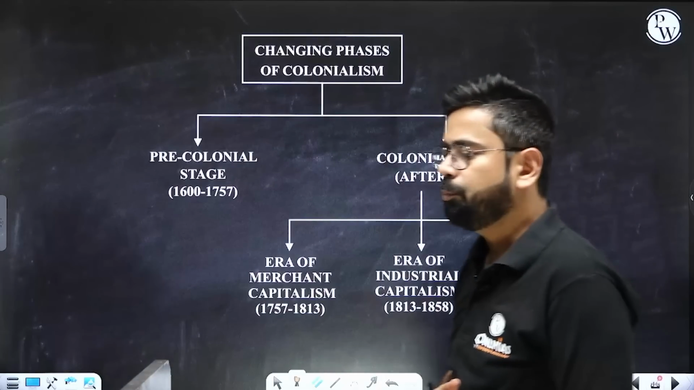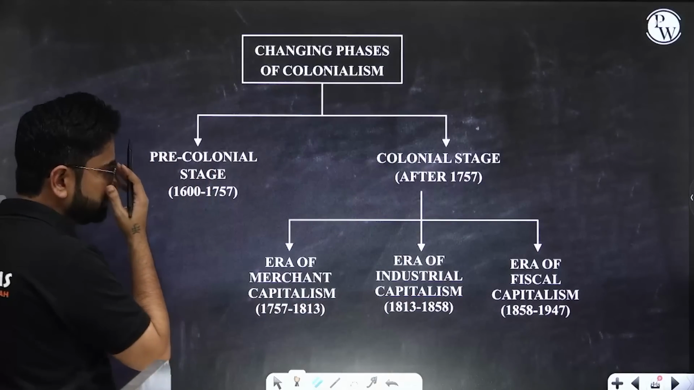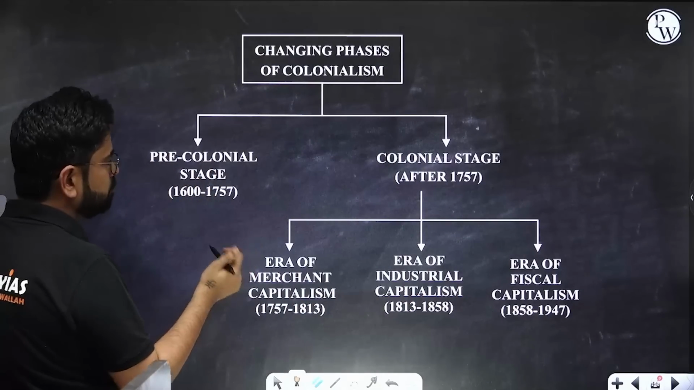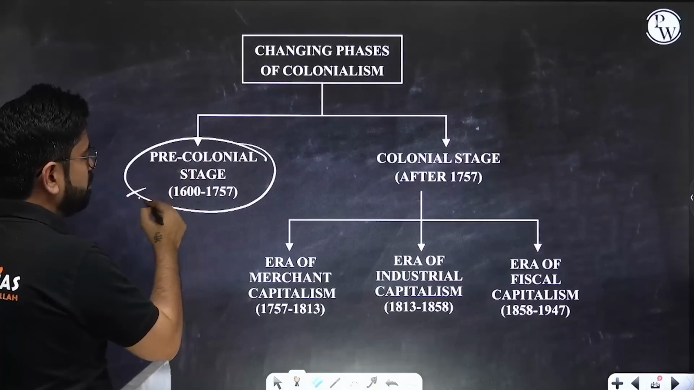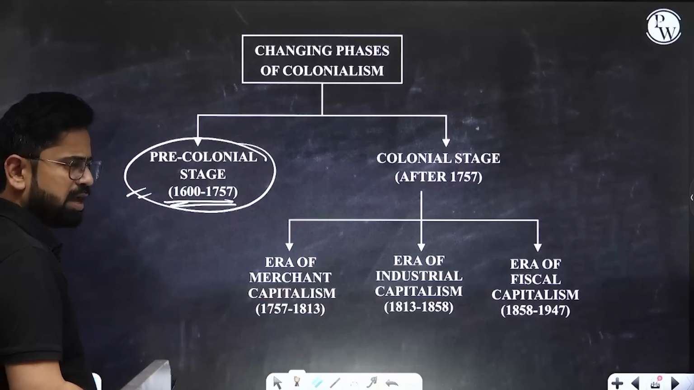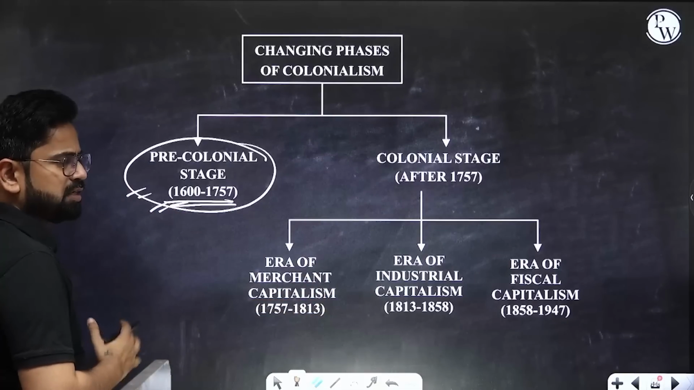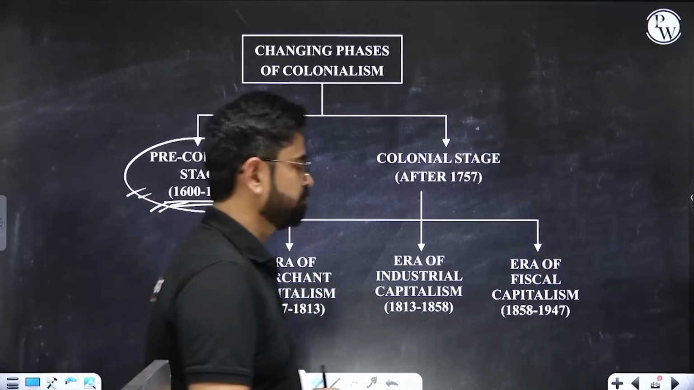So this whole policy, or the trading policy of the Britishers, can be divided into 2 parts: before the colonial era, or before 1757, and after 1757. Then we'll further divide it into 3. So let's talk about before 1757.